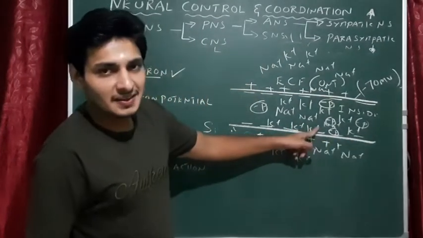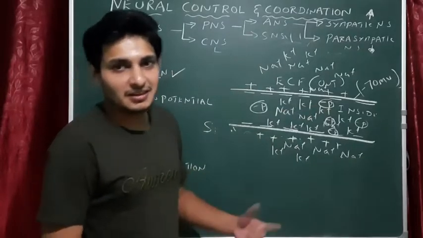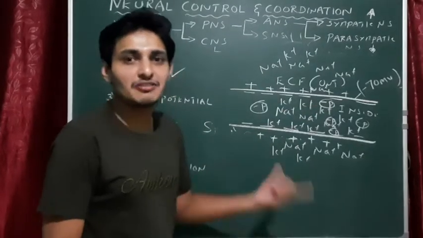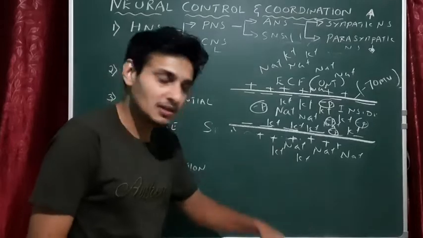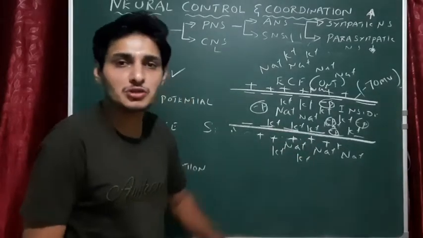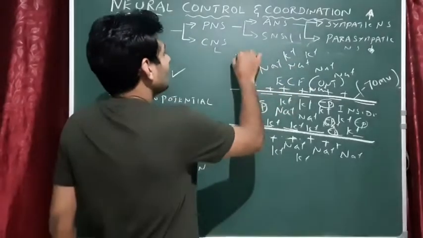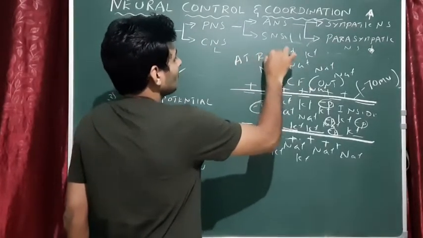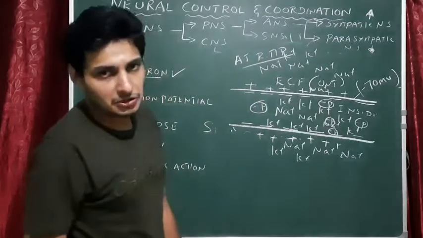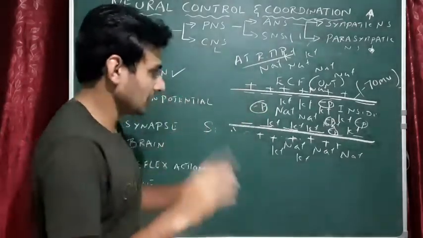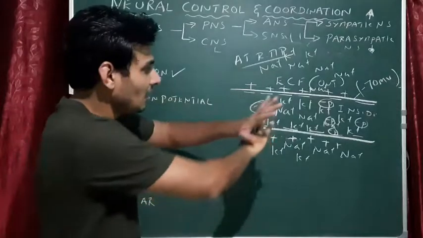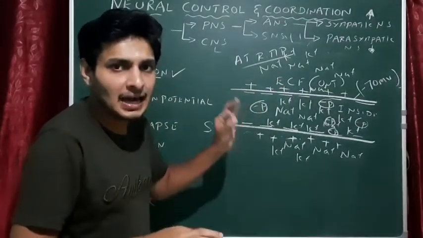This is the electrical concentration gradient, or potential difference. Electrical potential difference is also there. At the same time, chemical potential difference is also there across the plasma membrane. This is seen at resting membrane potential. Got it? Remember it. The neuron is not even conducting any action potential.